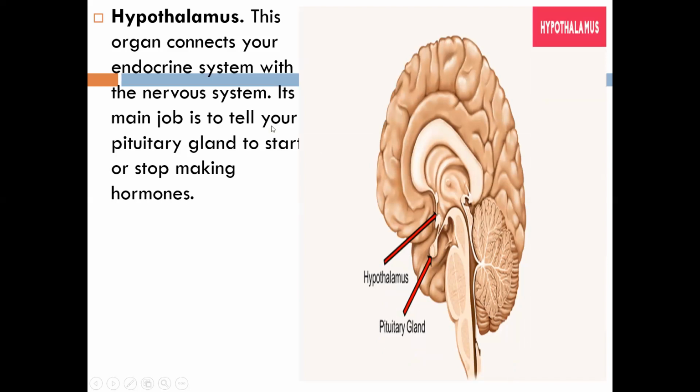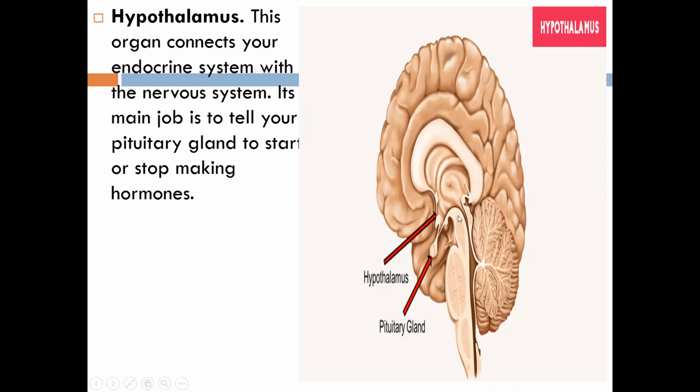So the hypothalamus, what does it do? This organ connects your endocrine system with the nervous system. This organ, ये जो organ है, what does it do? It will connect your endocrine system with the nervous system. Okay. What is its main job? उसका काम क्या है? Its main job is to tell your pituitary gland, ये जो pituitary gland है ना, इसका भी details में explain करूंगी बाद में.